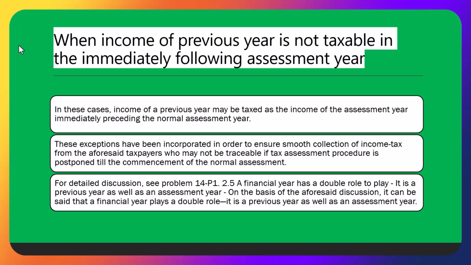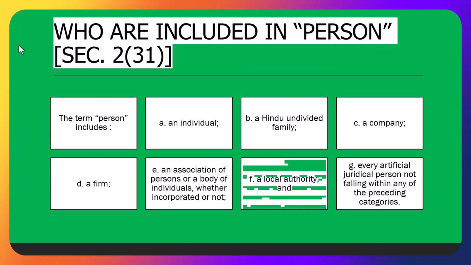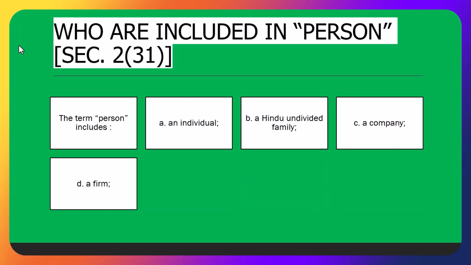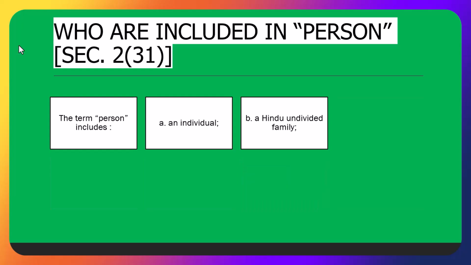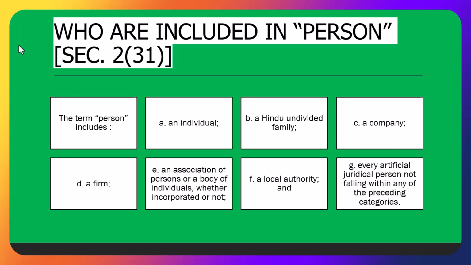So you must know that the current year, which is still in progress, which is the previous year, began on 1st April 2024 and is going to end on 31st of March 2025. For that, the relevant assessment year is 25-26, which means I need to file my income tax return for this current year, which is running, in the next assessment year. Okay. As we go along, you will understand that.